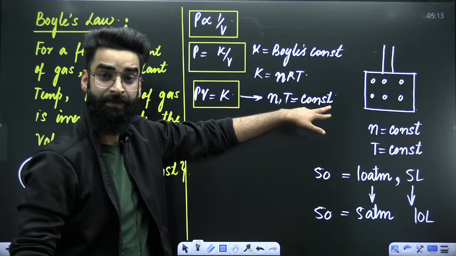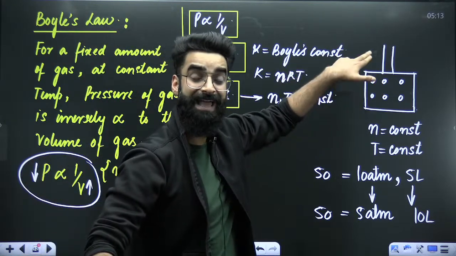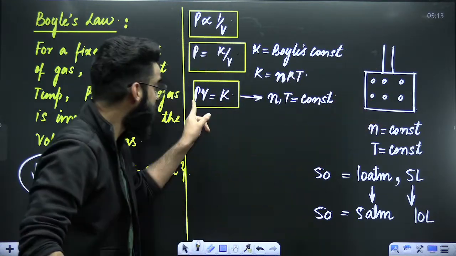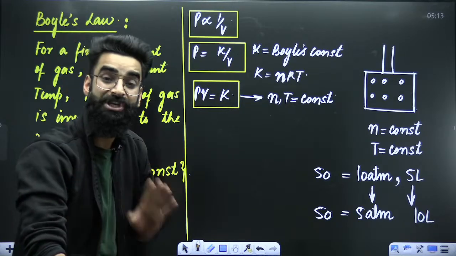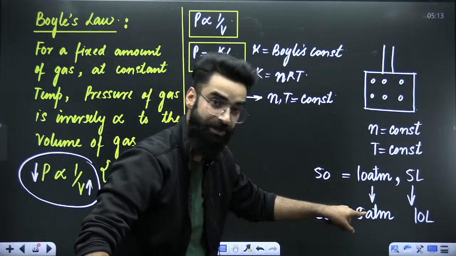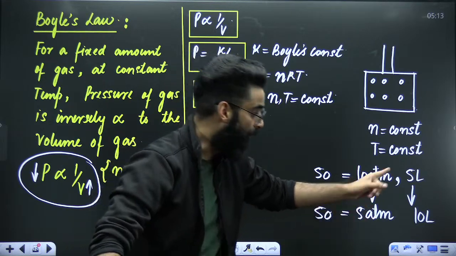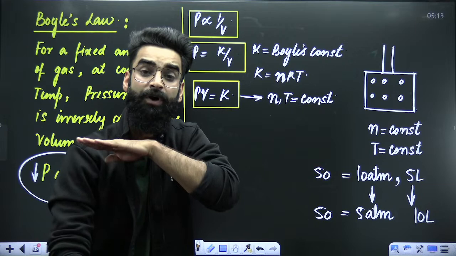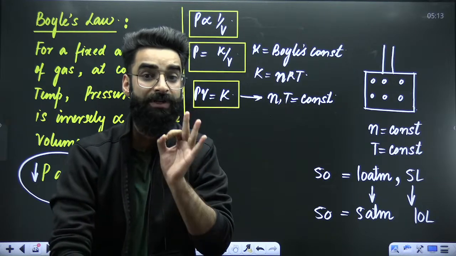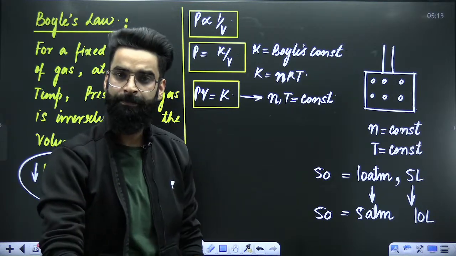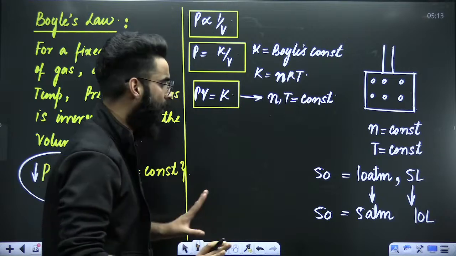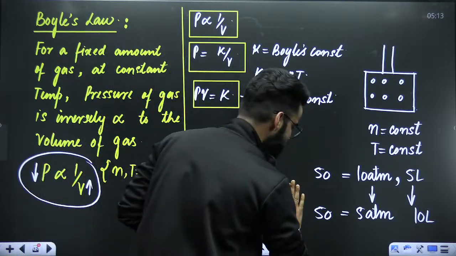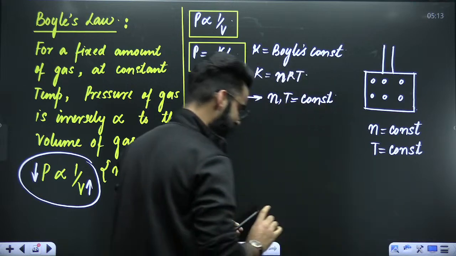Boyle's law says, when the number of moles and temperature of the gas are kept constant, the product of pressure and volume does not change at all. If you change the pressure, volume will accordingly change in such a way that the product of pressure and volume will remain fixed. Its value won't change at all, right? Perfect. So in short, can I write it like this?